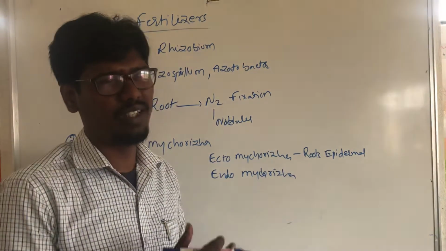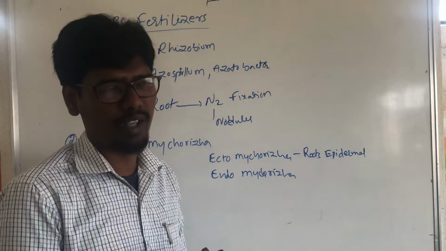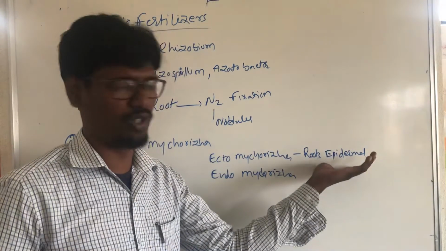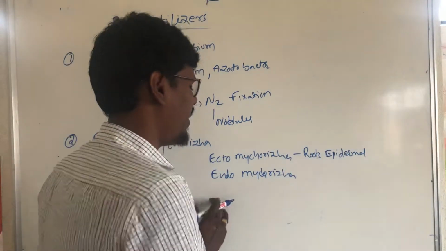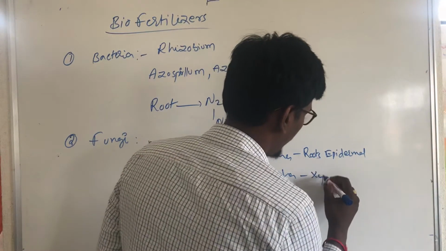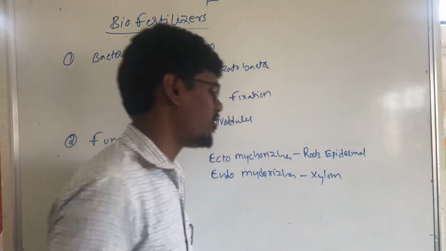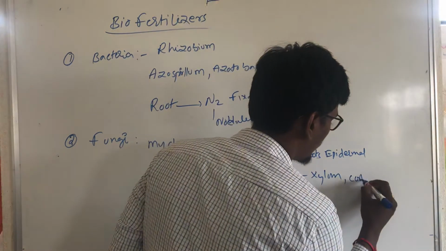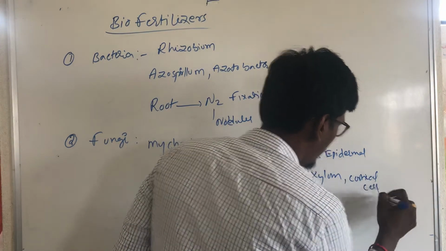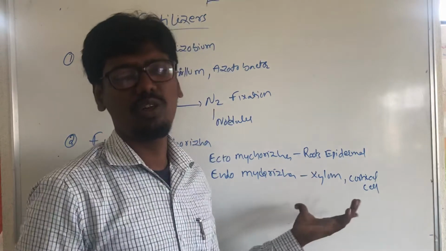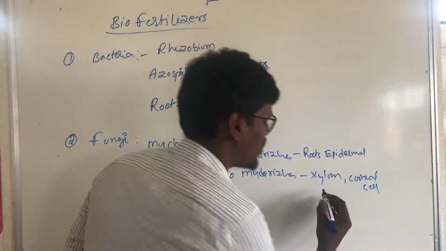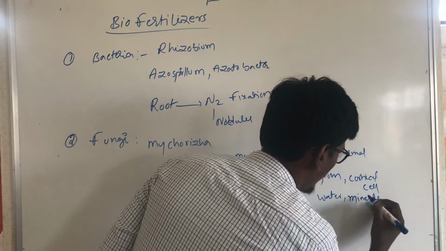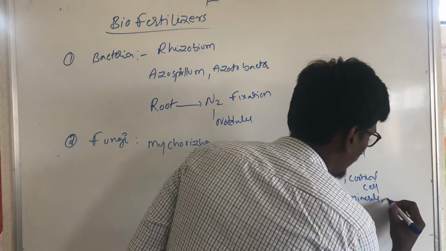So it prevents the pathogens. What are the organic raw materials? They are exchanged in the epidermal tissue. And the endomycorrhiza is found in the xylem, in the cortical cells. It exchanges nutrients and supplements, water and minerals.